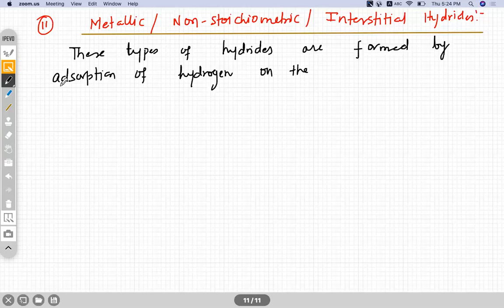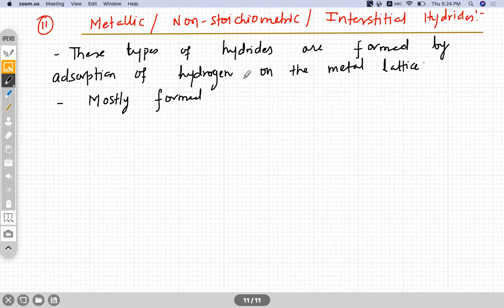This is adsorption, not absorption, okay? Remember that. On metal lattice, it is mostly formed by transition element.